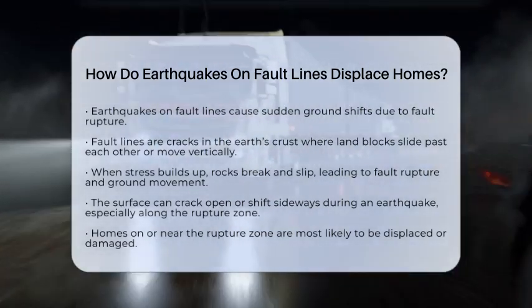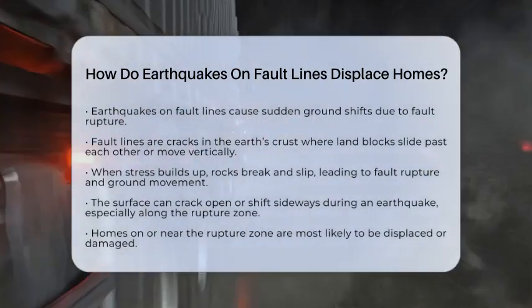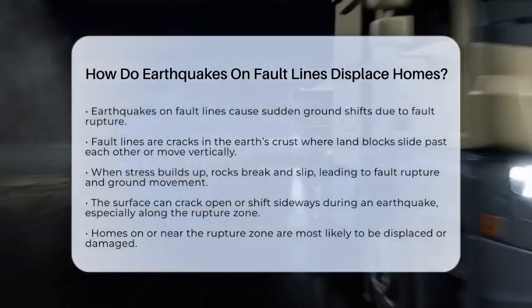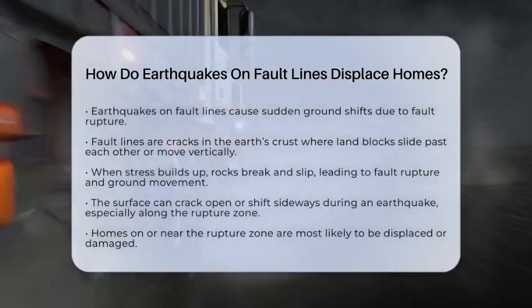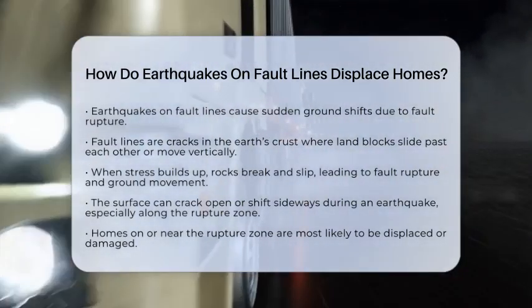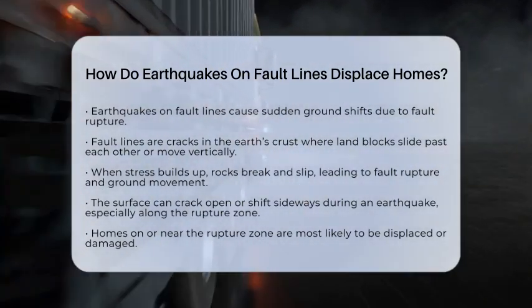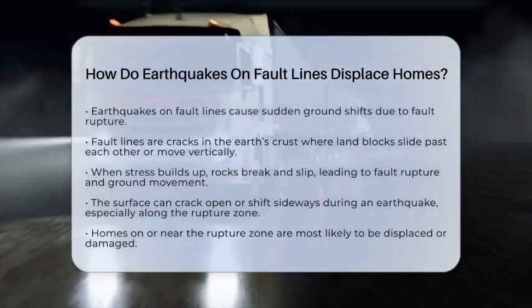When the fault slips, the surface of the earth can crack open or shift sideways. The area right along the fault line, called the rupture zone, experiences the most intense ground movement. If a house sits directly on or near this zone, it can be torn from its foundation or pushed sideways.